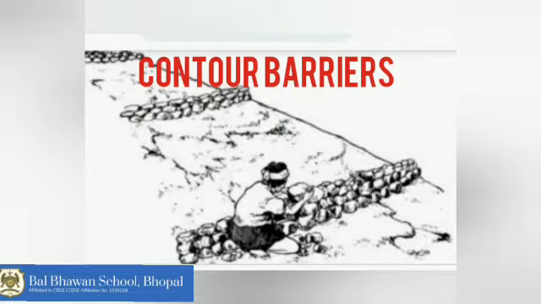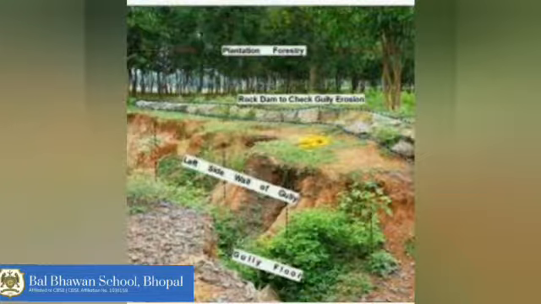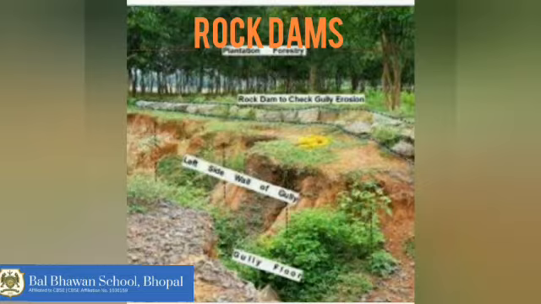The third method is rock dam. In this method, around the field, rocks are piled up to prevent gully formation, because from these gullies water can easily move out. If we put rocks around it, water will remain inside the field.